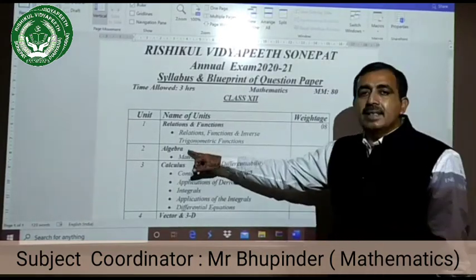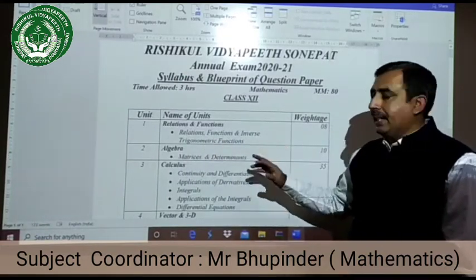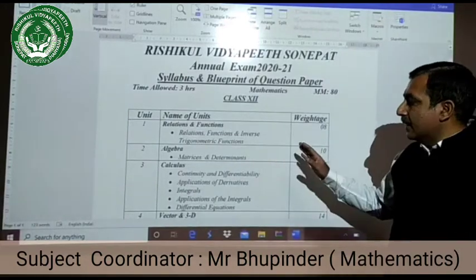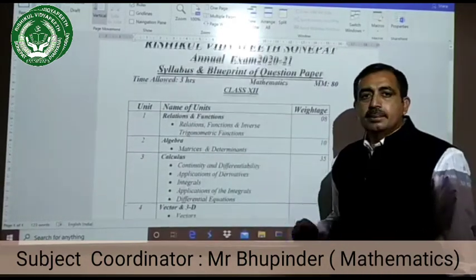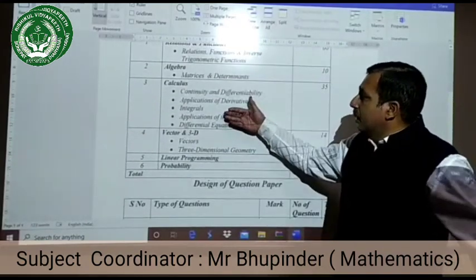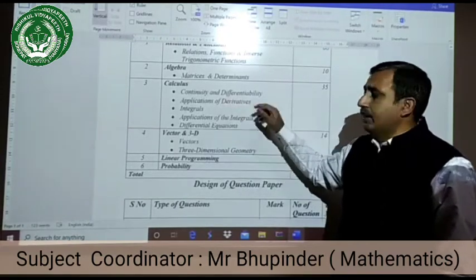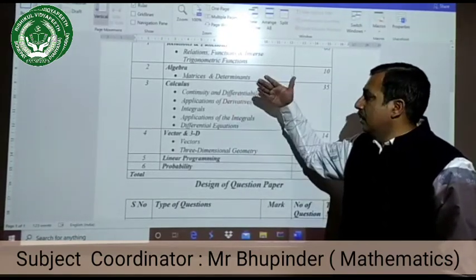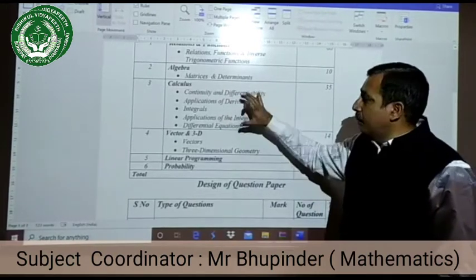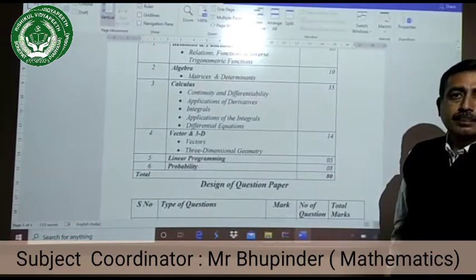Next unit, that is algebra. This unit has matrices and determinant. And this unit is of 10 marks. Next unit, that is calculus. In calculus, there are these chapters: continuity and differentiability, first chapter; application of derivatives, integrals, application of integrals, and differentiation. This is one complete unit, and this unit is of 35 marks.